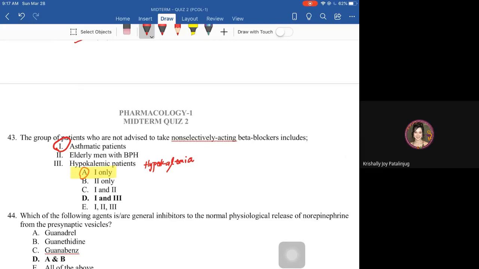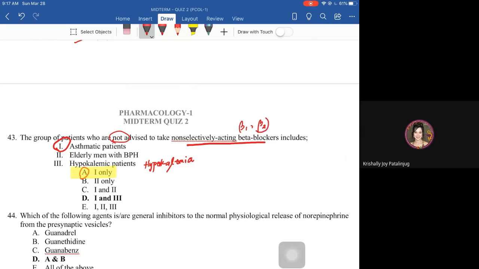Not advised. In which conditions or cases is it forbidden to use non-selective beta blockers? Non-selective beta blockers can block beta 1 and can block beta 2.